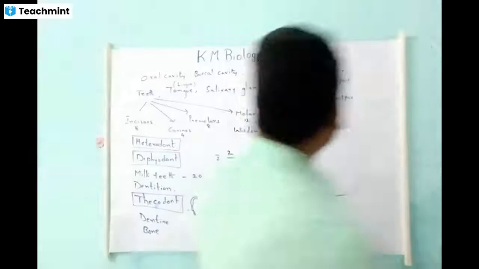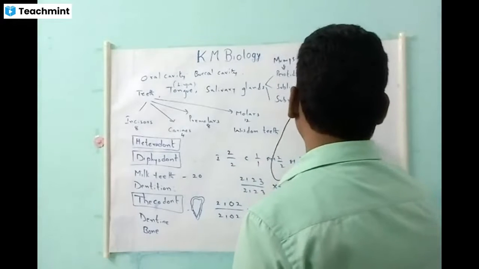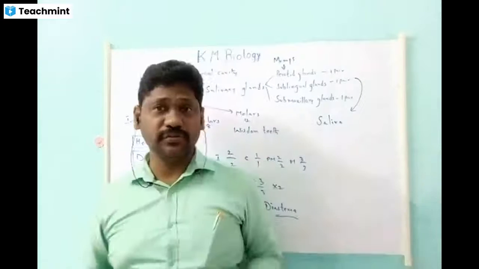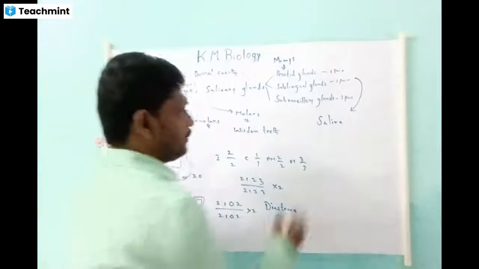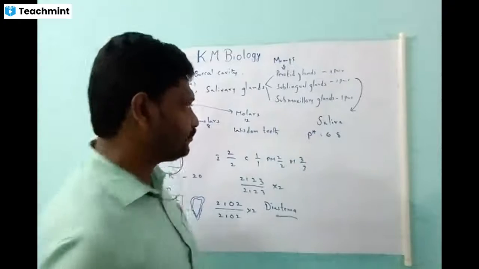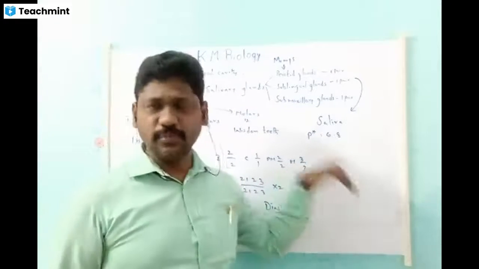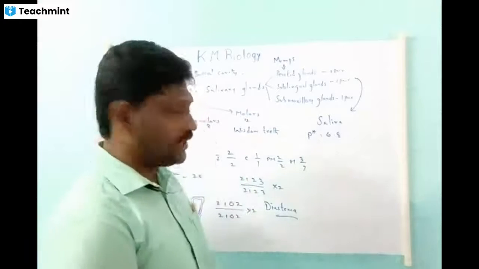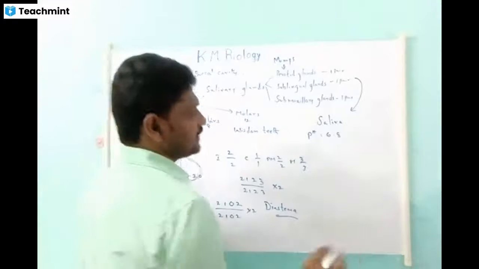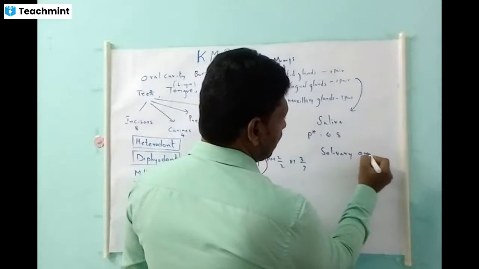These three types of glands produce a fluid medium which we call saliva. Saliva is a digestive juice, and the pH is 6.8, very important. There are three important components in the saliva. Water is more, and mucus, a sticky substance, is present. Most importantly, there is an enzyme called salivary amylase.